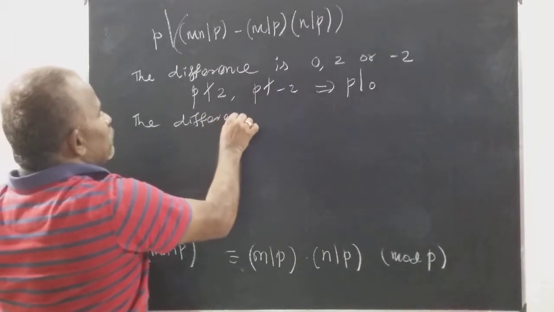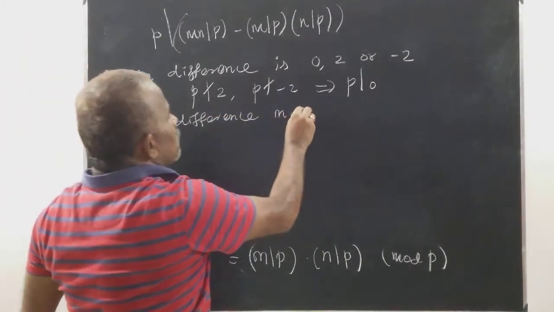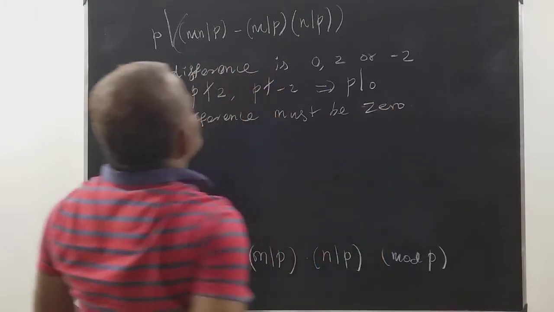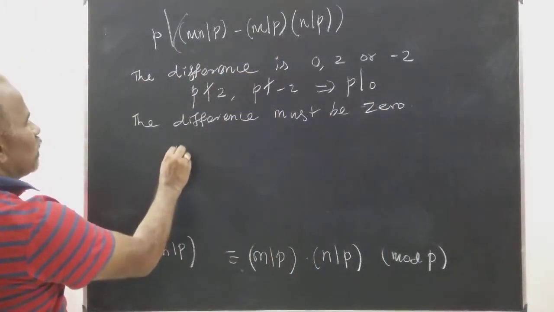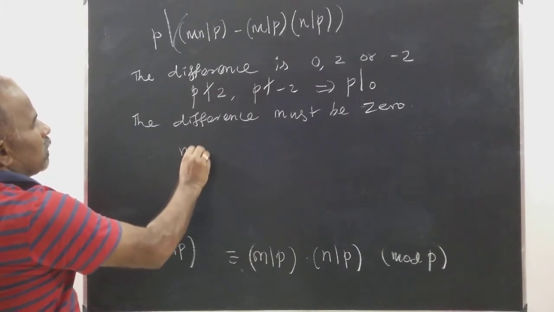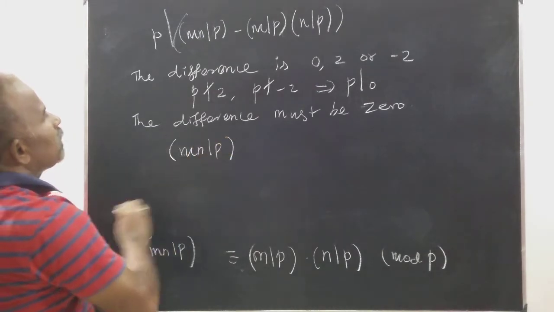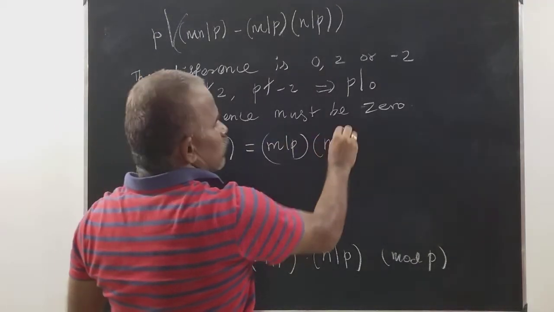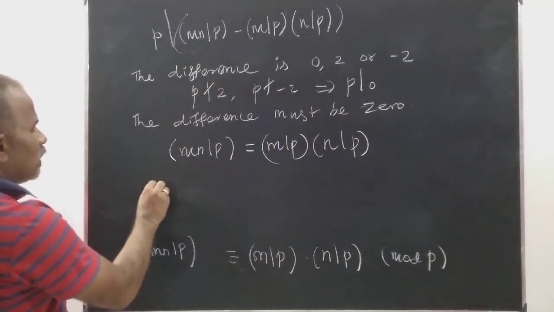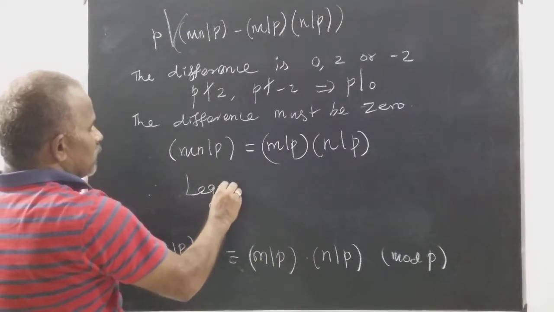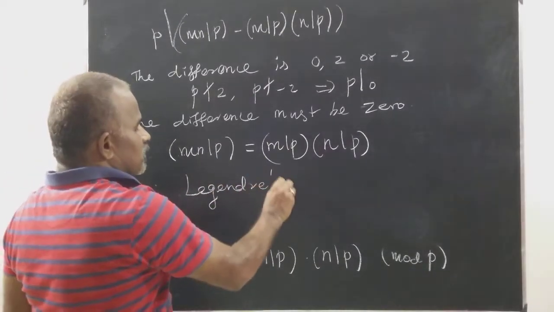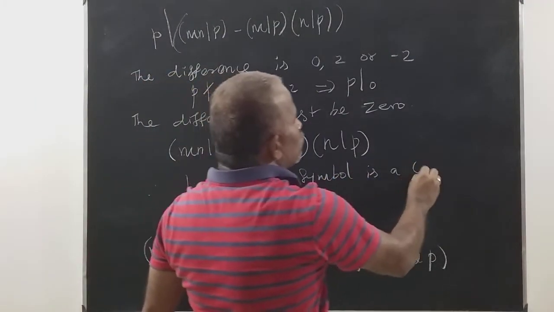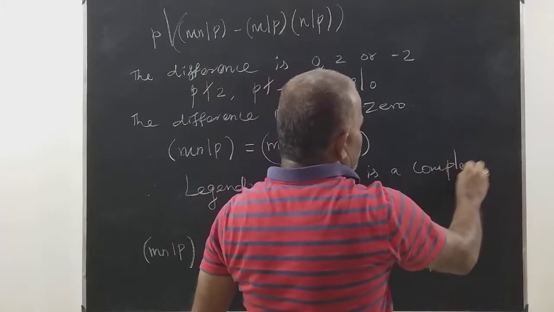So therefore mn over p is equal to m over p into n over p. Therefore Legendre's symbol is a completely multiplicative function.